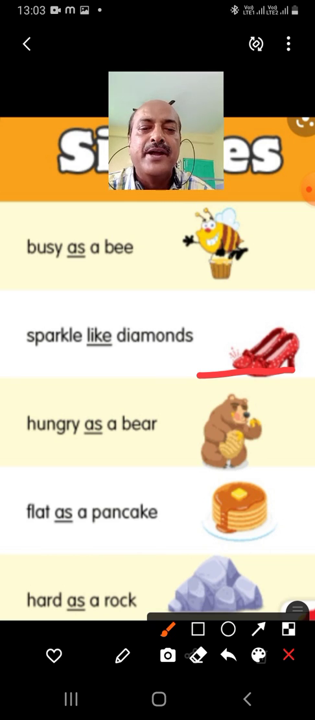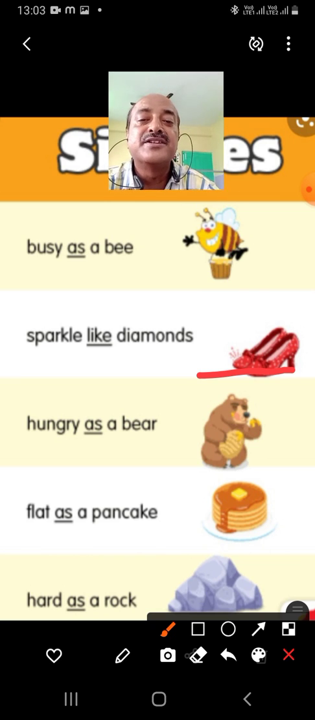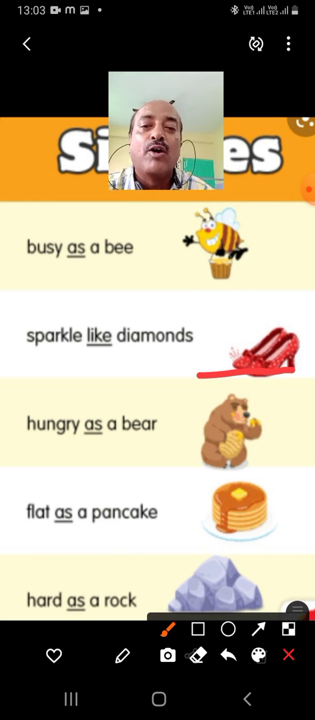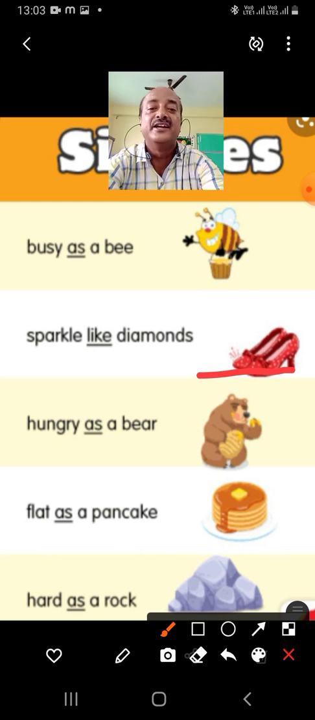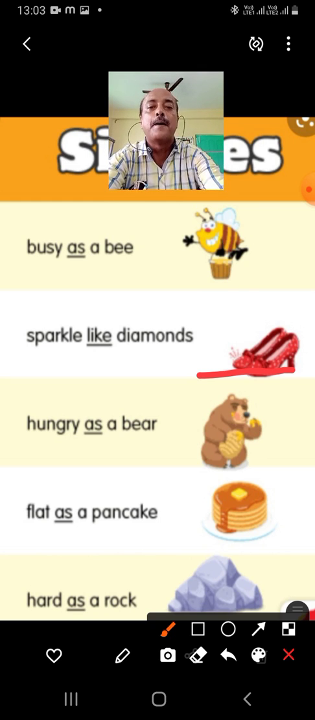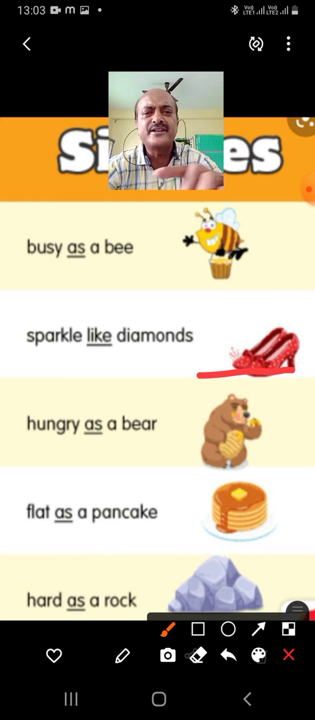As hungry as a bear. A bear is an animal which is very hungry and always wants something to eat. So when we see somebody who is very, very hungry, we say he is as hungry as a bear. Flat as a pancake. Pancakes are just small thin cakes, and they are very flat. So we give the example flat as a pancake.